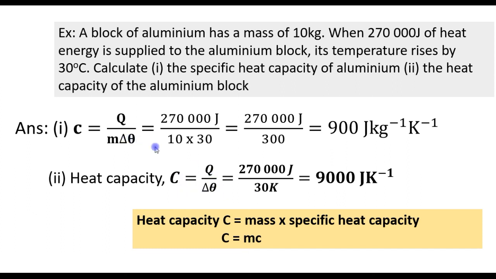Now if you compare these two equations, you can see that the mass is not present in the formula for heat capacity. So if you multiply specific heat capacity by mass, you get heat capacity. Because if you multiply this equation by m, the m will cancel, you get Q over delta theta. So heat capacity C is equal to mass times specific heat capacity.